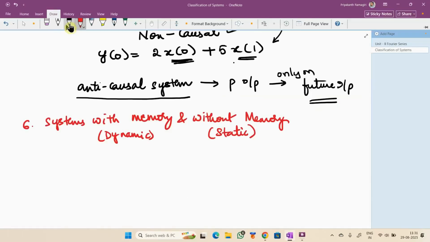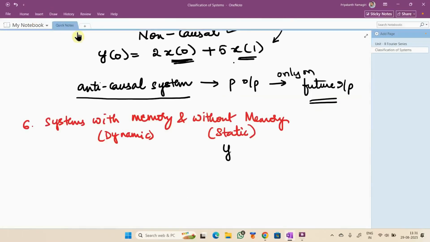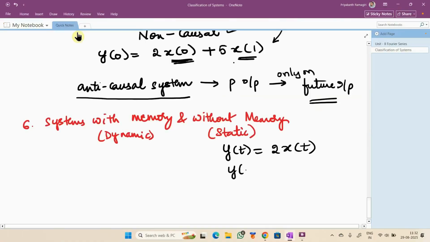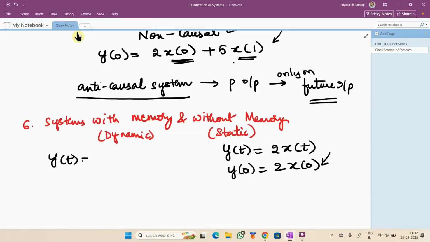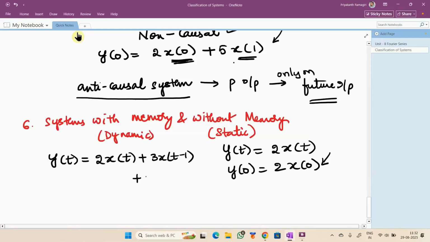Yes, sir. I will give an example for static. y of t equal to 2 into x of t. This is static because there is no need for memory. Present output depends only on the present input. That's it. No need for storing any past values of the input. Now, y of t equal to 2 into x of t plus 3 into x of t minus 1 plus 5 times x of t plus 2.